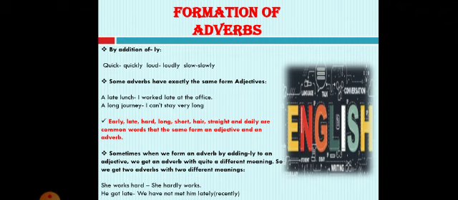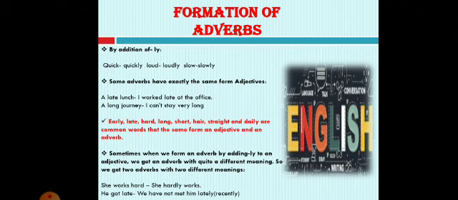Now see formation of adverbs. Most adverbs are formed from adjectives by adding ly. Quick, quickly. Quick is an adjective and when we form an adverb from it, we add ly. Same in loud, loudly. Some adverbs have exactly the same form as adjectives.